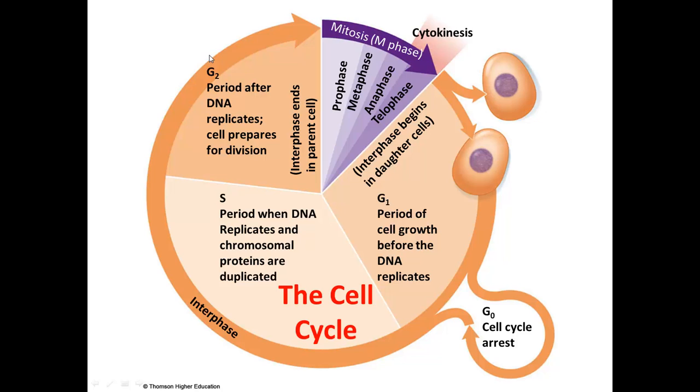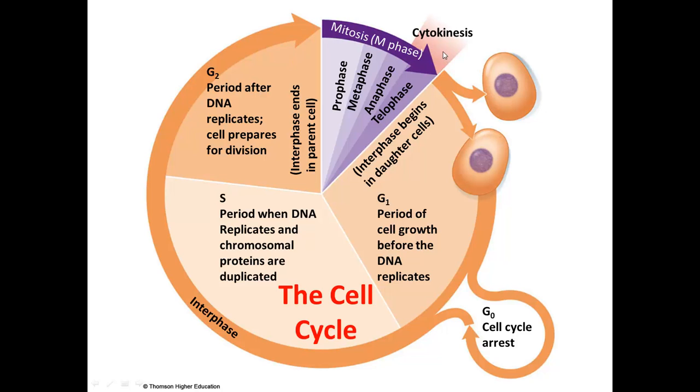After this, we enter G2 phase. G2 stands for gap phase 2, just like G1 stands for gap phase 1. During this period, the cell doesn't usually grow. Instead, this is a time when the cell actually prepares for division. So it's making all of the proteins that are required for mitosis. And often in human cells, this is actually a very short time period because there's not any growth going on. The cell is just getting ready for cell division.